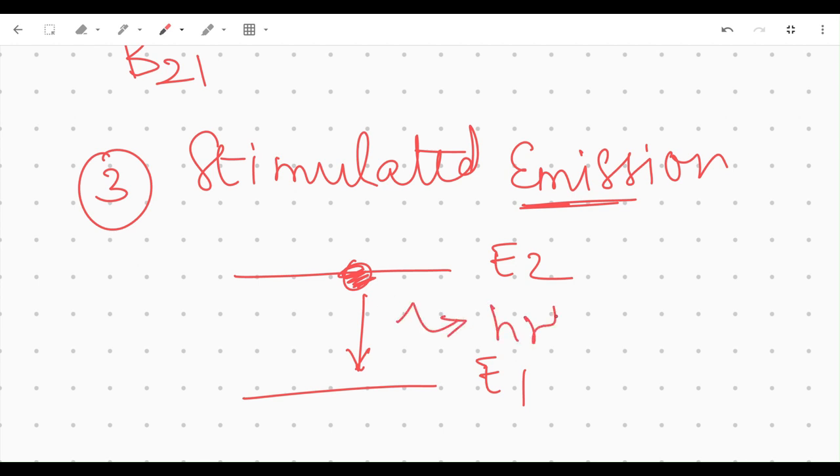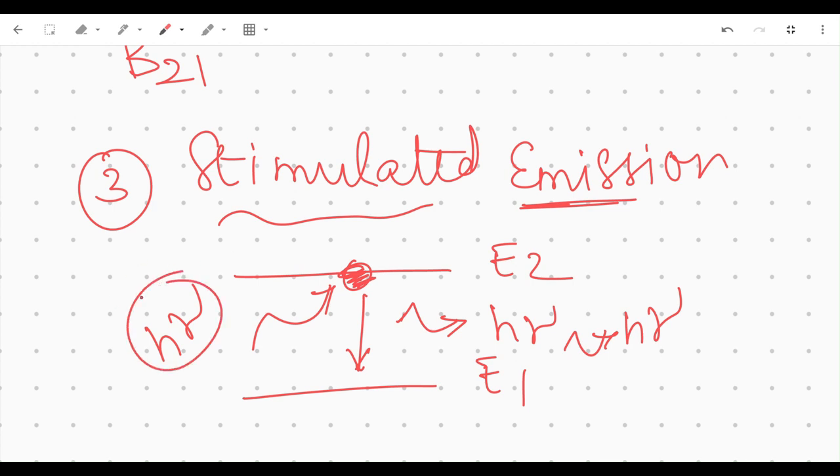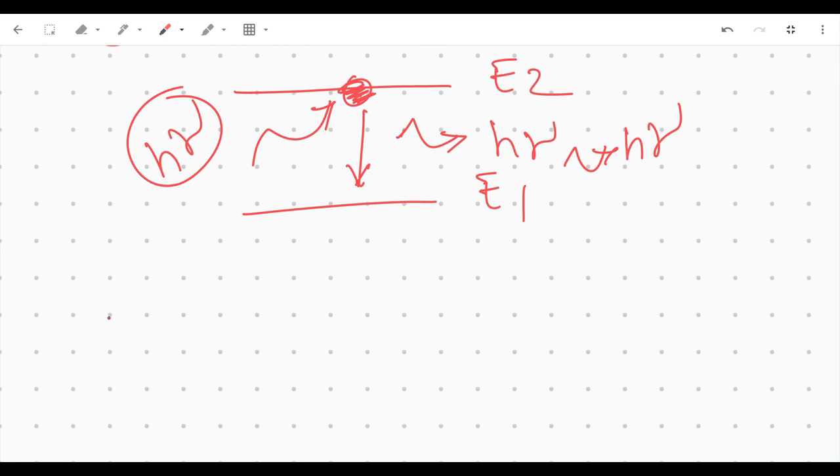But this downward transition does not happen on its own. There is a stimulating factor, and that's why it's called stimulated emission. A stimulating energy stimulates this atom to undergo downward transition, producing two identical energy packets: the one that is stimulating and the one that's emitting.